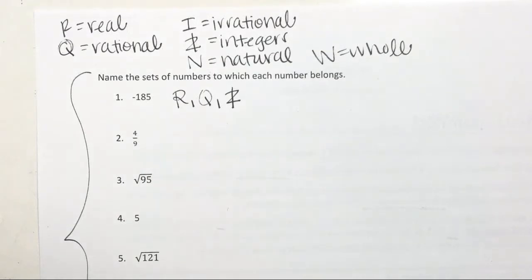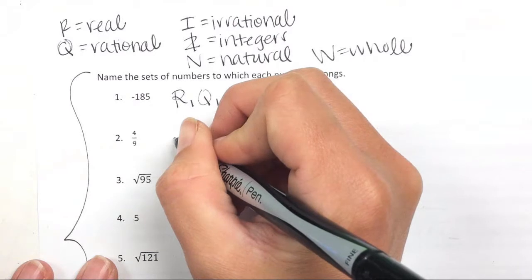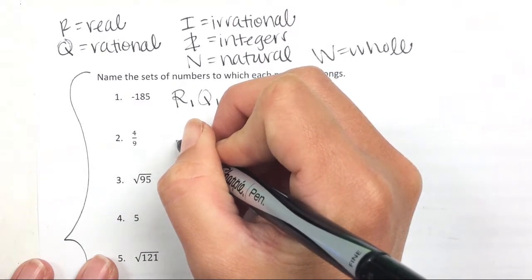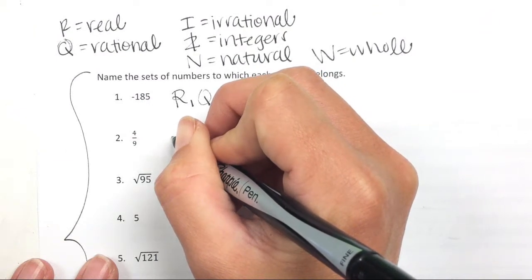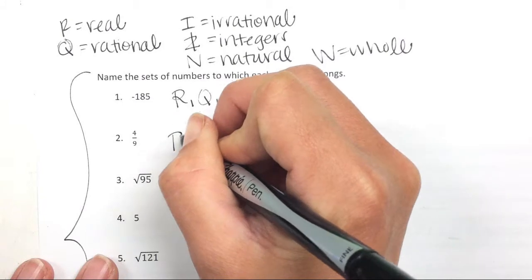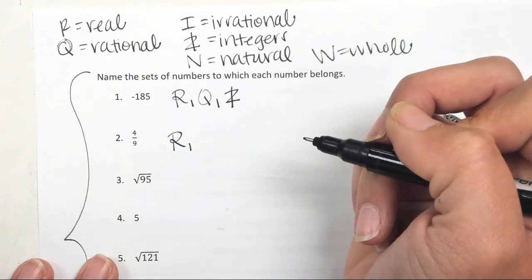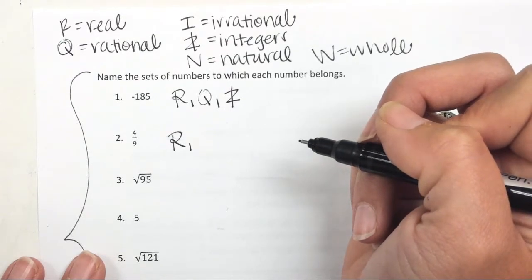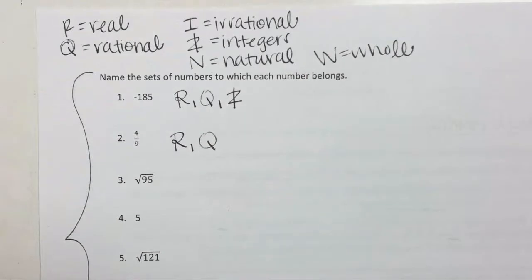Alright, for 4 over 9, Levi, give me one letter. It's not a real one. It's real. All of these are real. Carson, give me another letter. It's a whole number. No. It's Q. And let me show you the easiest way to do this to see if it's rational or irrational.